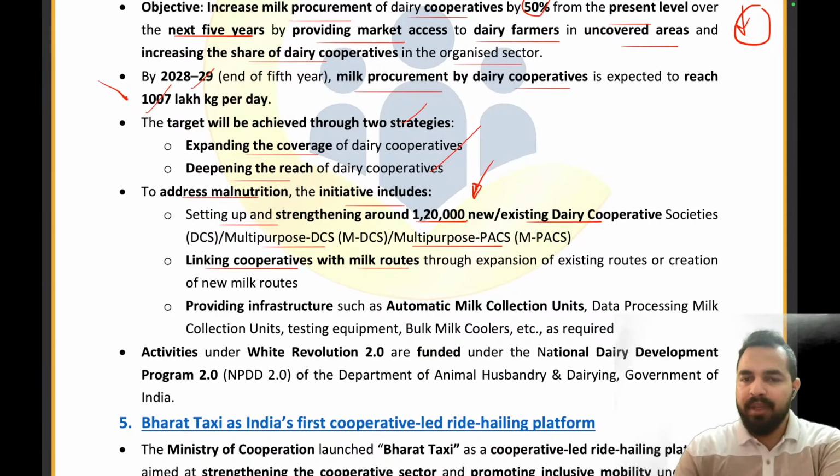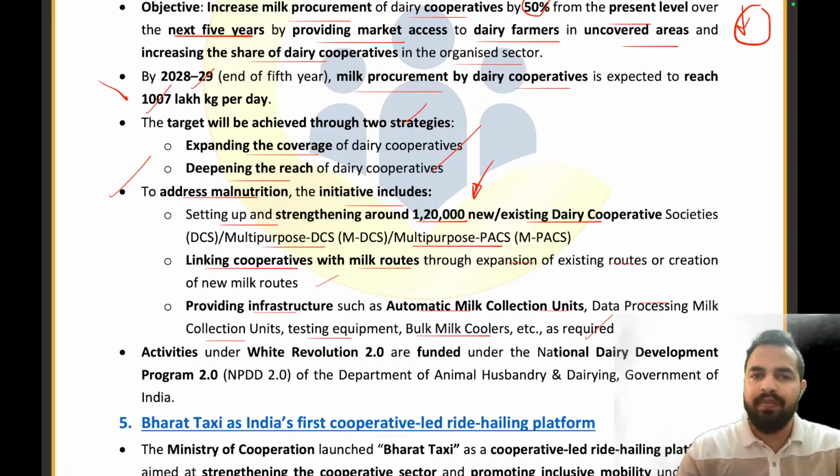Linking cooperatives with the milk routes through extension of the existing routes or creation of new milk routes, providing infrastructure such as automatic milk collection units, data processing milk collection units, testing equipments, bulk milk coolers as required. So to address the malnutrition also, the initiative will include all these different steps. So with the White Revolution, we are not just working on the income of the farmers or the people who are involved in the milk producing activities. We are also working on decreasing the malnutrition cases in our country.